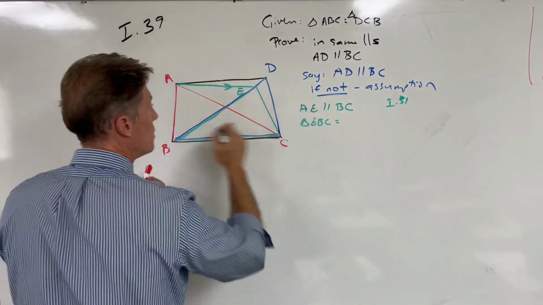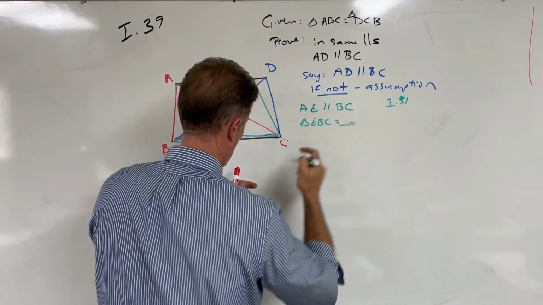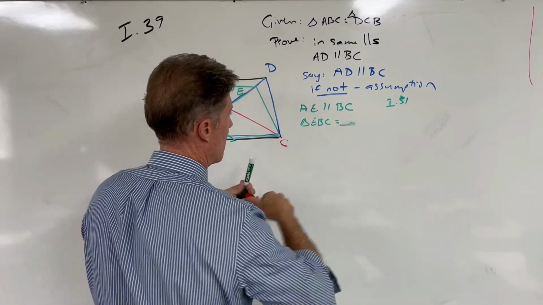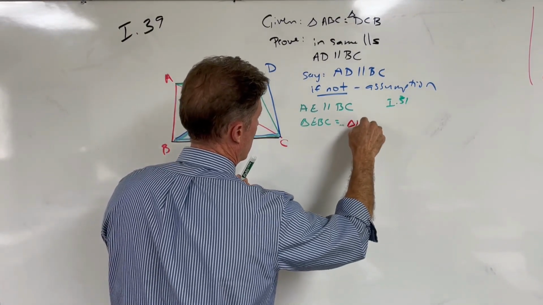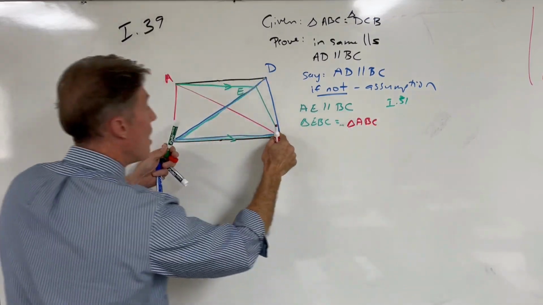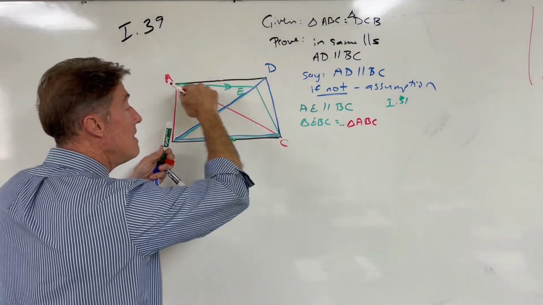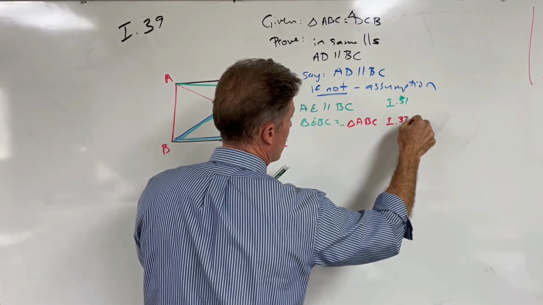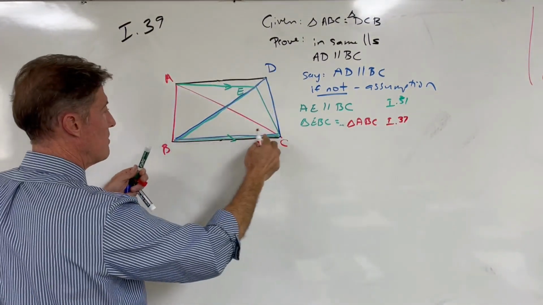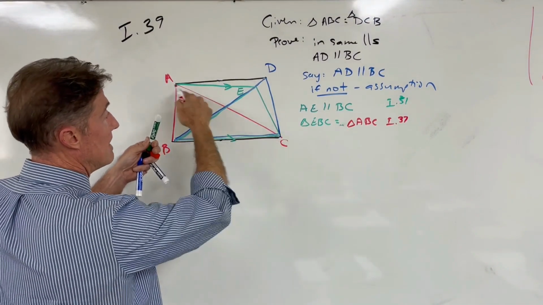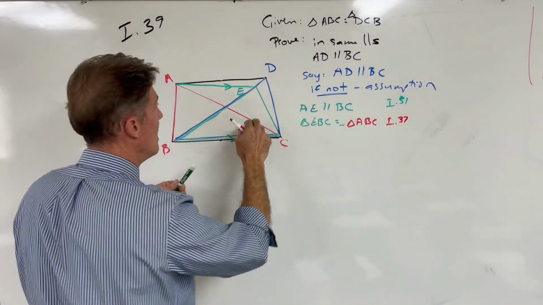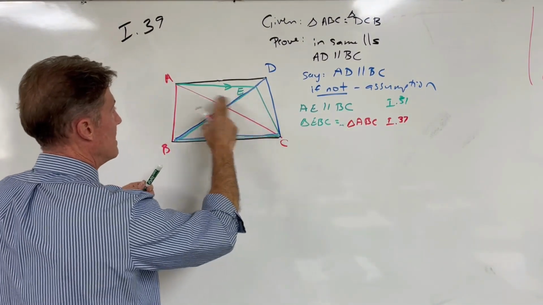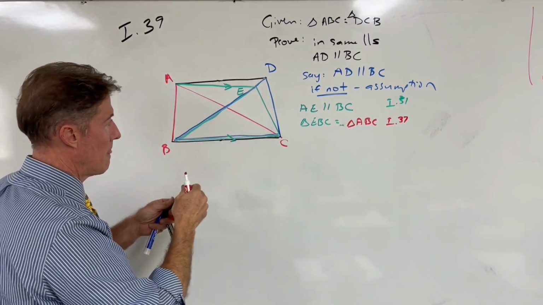that must be equal to triangle ABC. Put that in red. For they are on the same base and they're now in the same parallel. So this is Prop 37, and Prop 37 says that if you have triangles on the same base and in the same parallels, then they must be equal. So the green triangle is equal here to the red triangle.